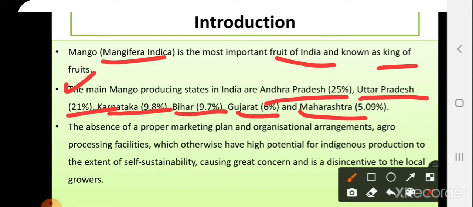Then the absence of proper marketing plans and organizational arrangements, and agro-processing facilities, which otherwise have high potential for indigenous production to the extent of self-sustainability, is causing great concern to the local growers. Mango is a very important crop which earns valuable foreign currency for the Indian nation. Then there are some other activities like mango processing, which also adds to the income or adds value to the country.